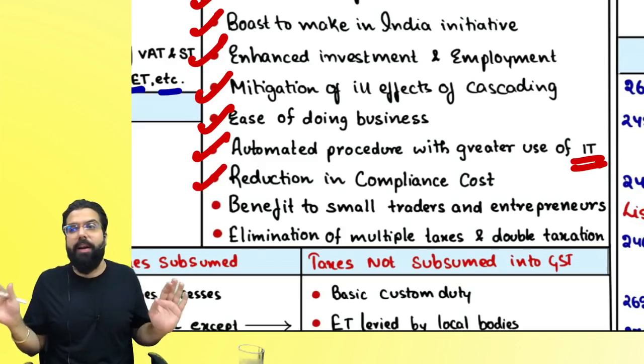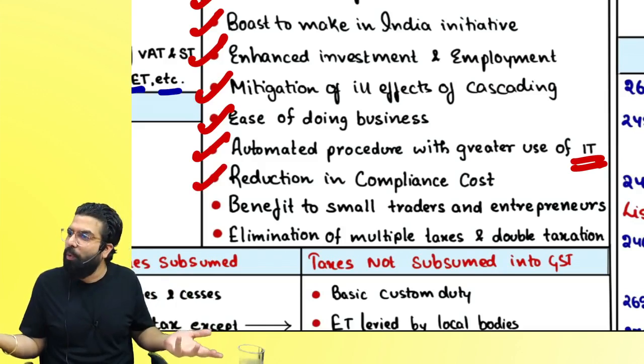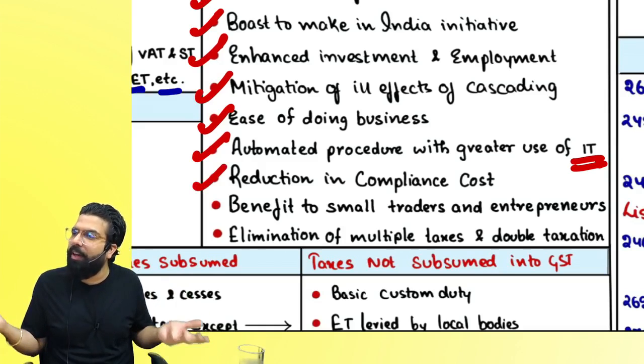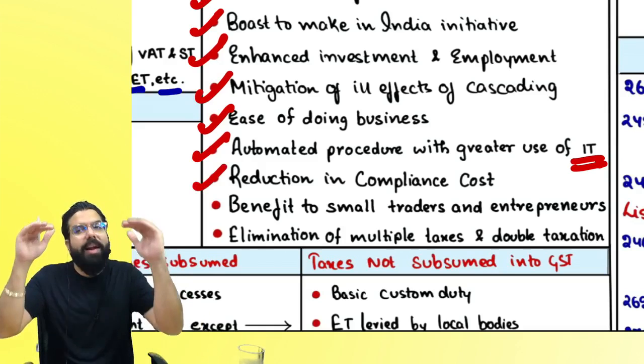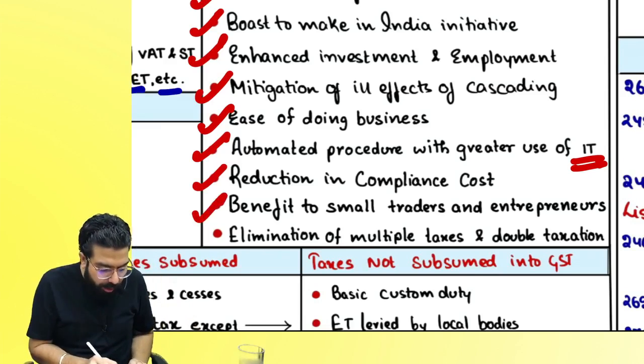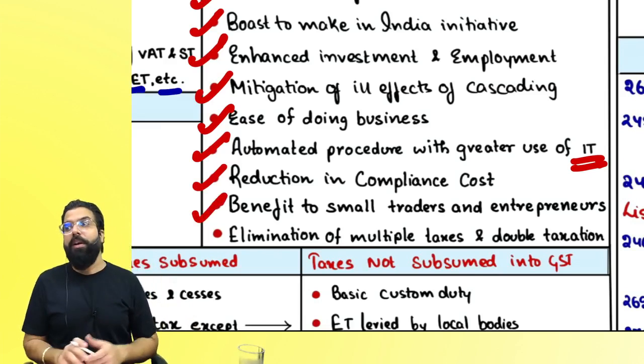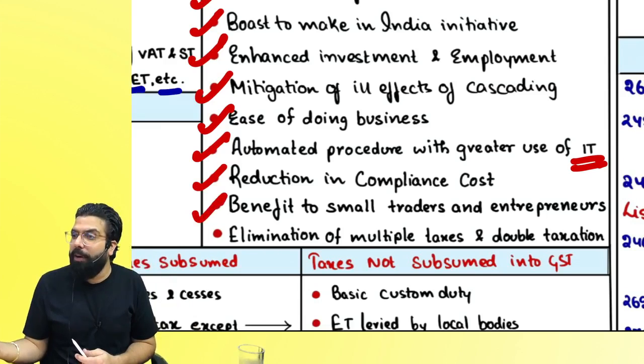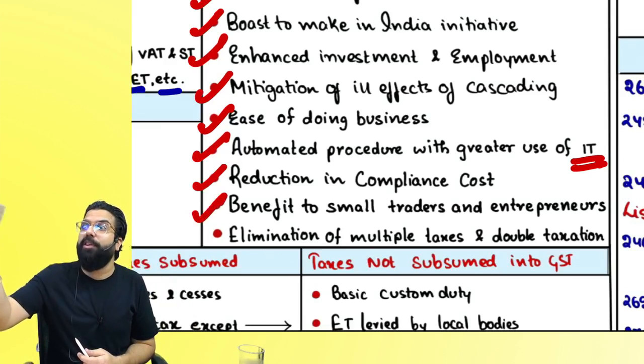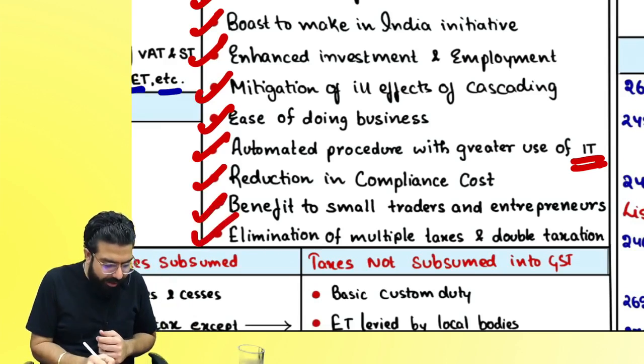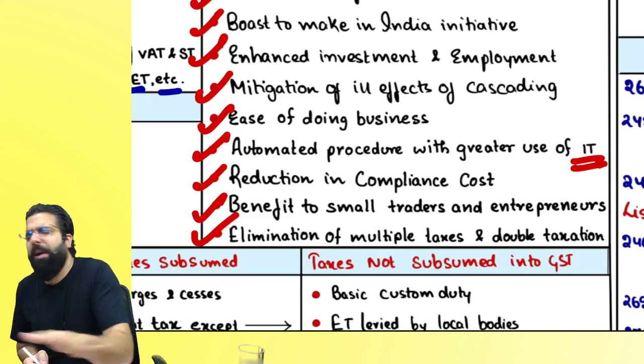Next, reduction in compliance cost, because now there is no more VAT, no more other taxes, only GST compliance. So compliance cost will also come down. Benefits to small traders and entrepreneurs: small traders and small entrepreneurs are also benefited, because the registration limit is 20 lakh, 40 lakh. The last is elimination of multiple taxes, gone.